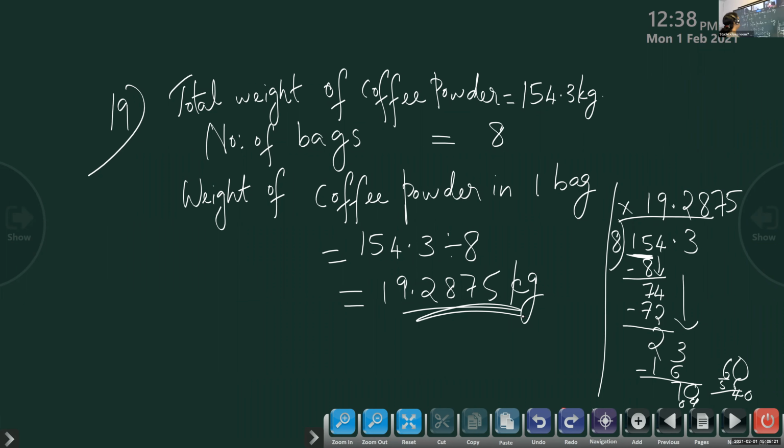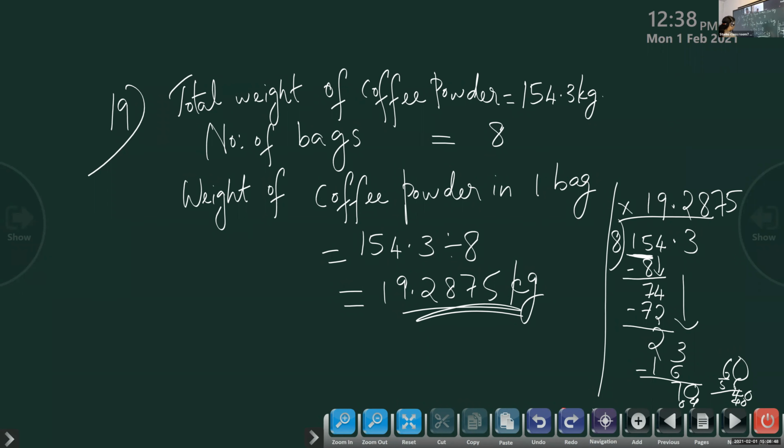Now children, we got the remainder 0 here when you do 5 into 8 is 40. So we can say the weight of each bag is 19.2875 kg and there will be no powder left with Tony.